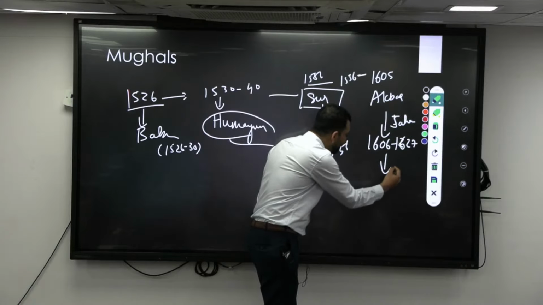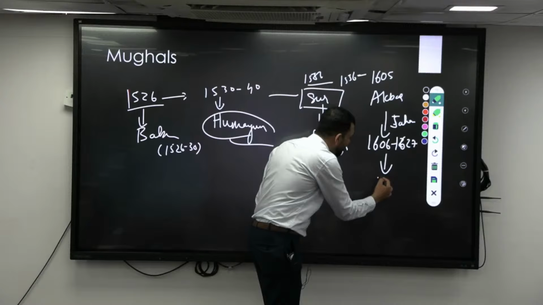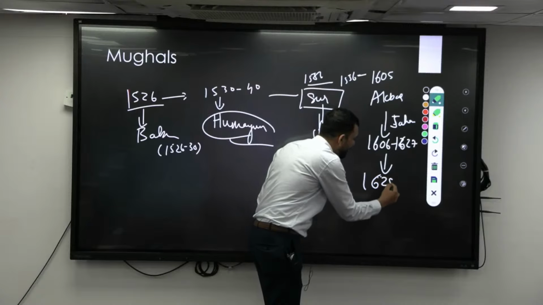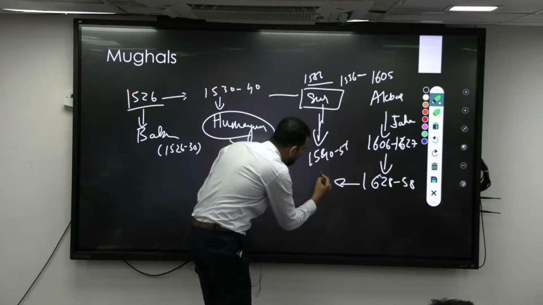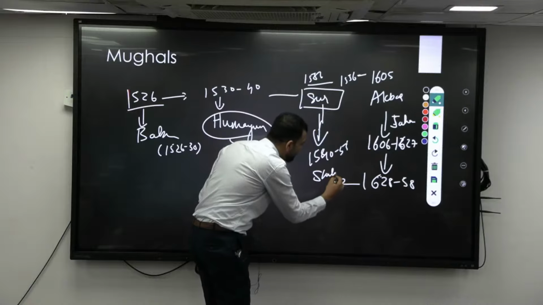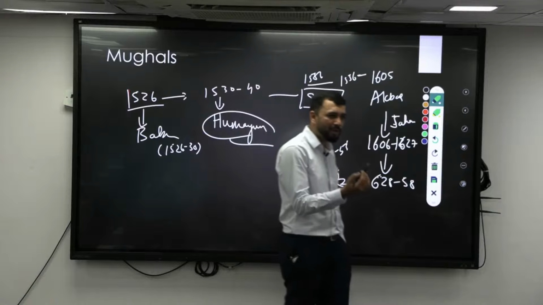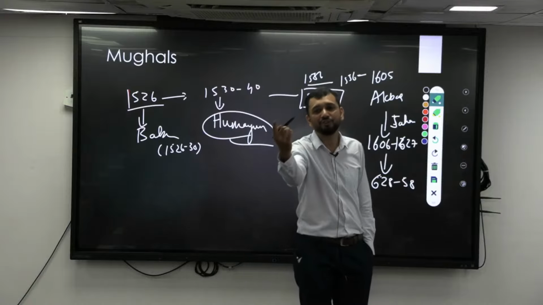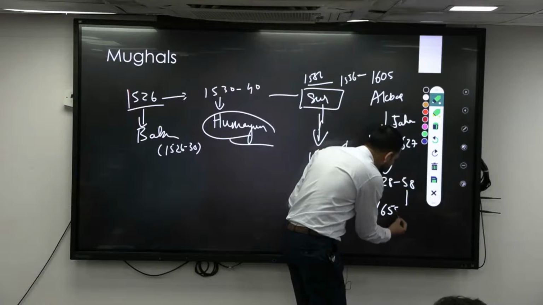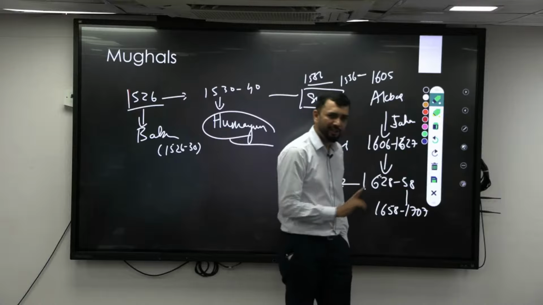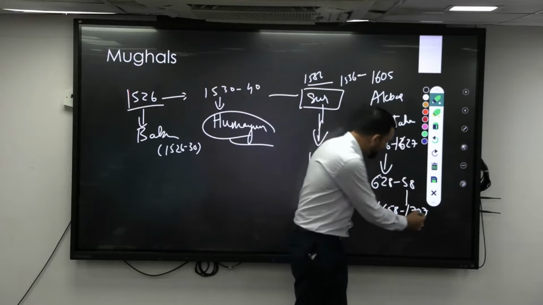After that, 1628 to 1658 was Shah Jahan. In 1658 Aurangzeb will come, he ruled for the next 50 years, that means 1658 to 1707, again you can keep it as 49 years.